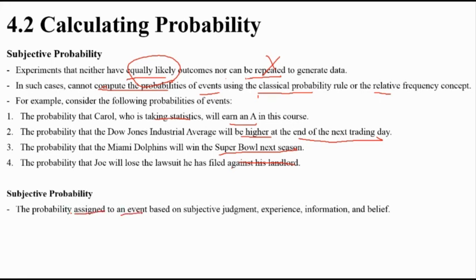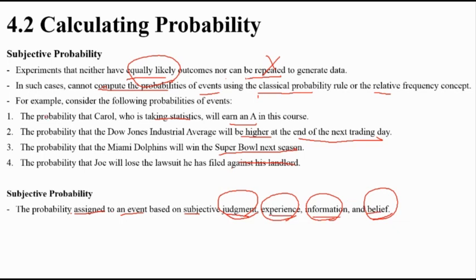So subjective probability assigns a probability to an event based on subjective judgment, experience, information, or belief.